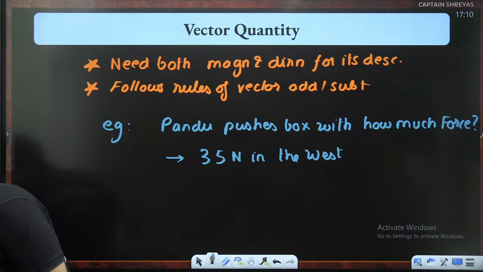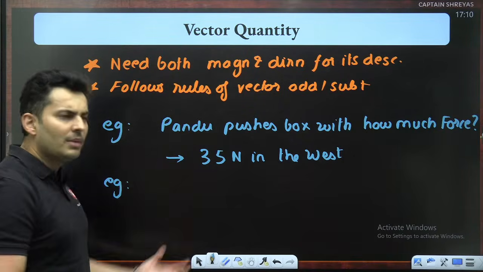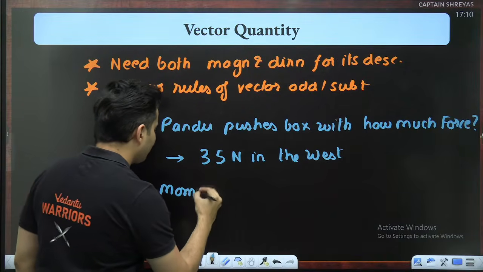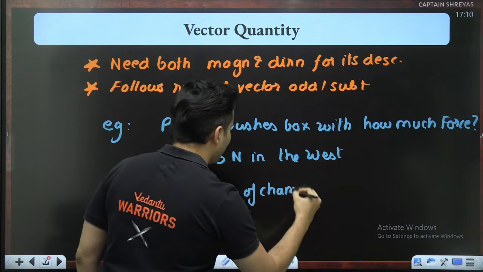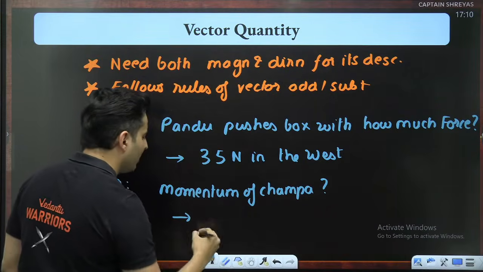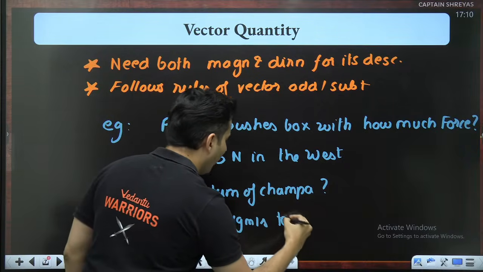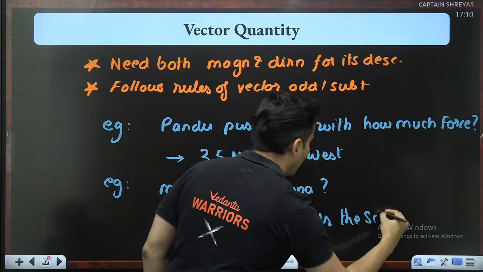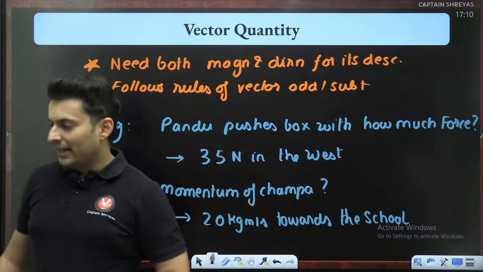Good evening, Vanilla. Yeah. Similarly, many more examples are there. Like, what is the momentum of Champa who is running? Then the answer could be: the momentum of Champa is 20 kg meter per second towards the school maybe. I'm specifying direction, I know which school I'm talking about. So it is a vector quantity.